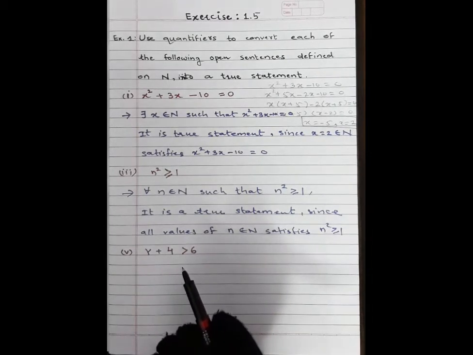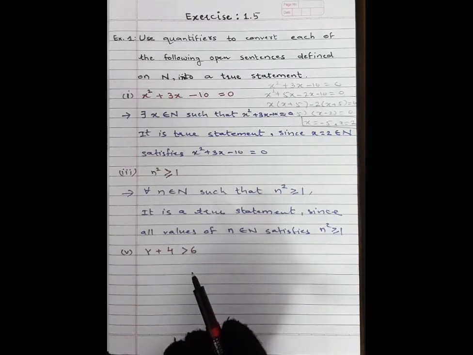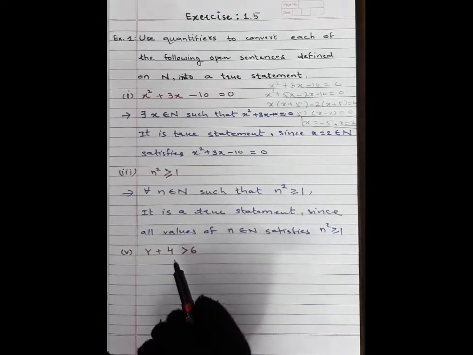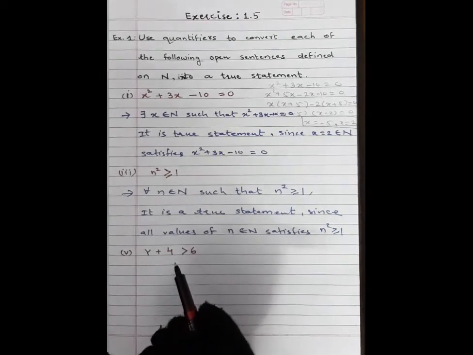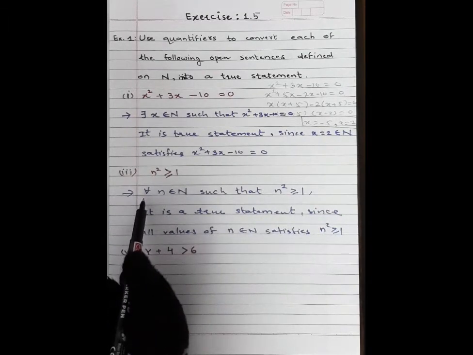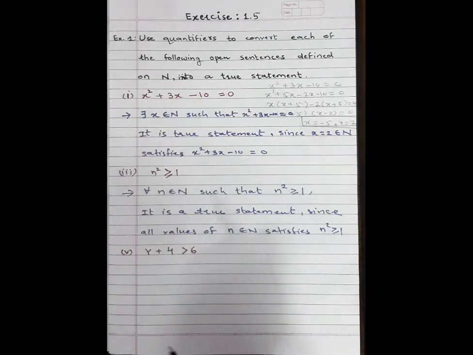So here we will define quantifier universal or existential. Here we will define quantifier existential because this condition is not true for every natural number. If it is true for every natural number, then we will write quantifier as for all. So here write quantifier there exist.